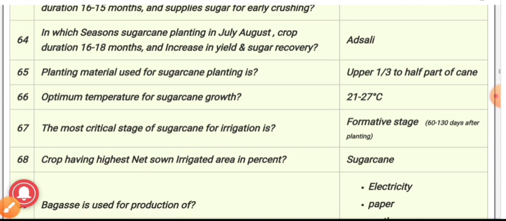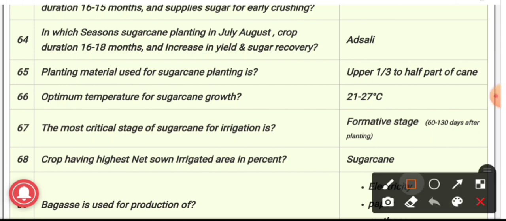64. In which season is sugarcane planted in July to August, with a crop duration of 16 to 18 months, and increases yield and sugar recovery? The answer is Adsali planting. It is planted in June to July and takes about 16 to 18 months for harvesting, and it is most commonly grown in Maharashtra, that is South India.